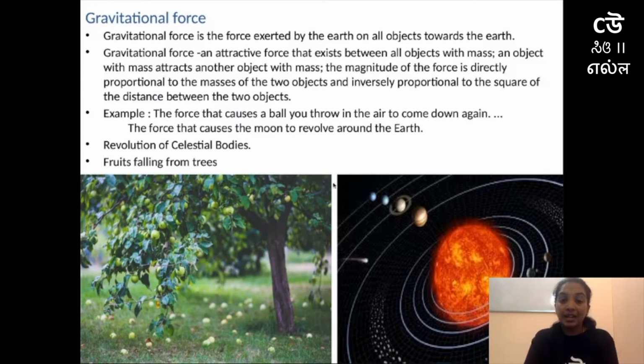And here also, in the second picture, you can observe there are planets which are rotating around each other. Why? Because there is some force which attracts each and every object towards the earth's surface, and that force of attraction which each and every object experiences is gravitational force. Gravitational force is the force which is exerted by earth, and it is not a contact force.